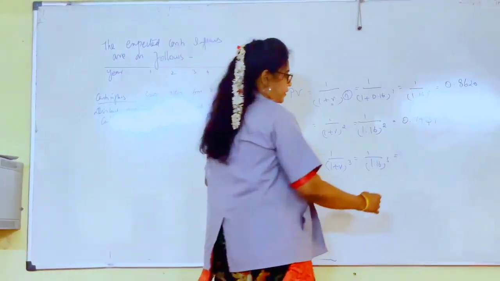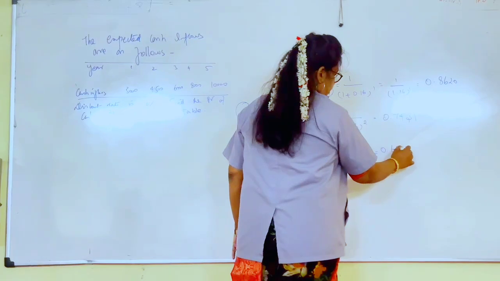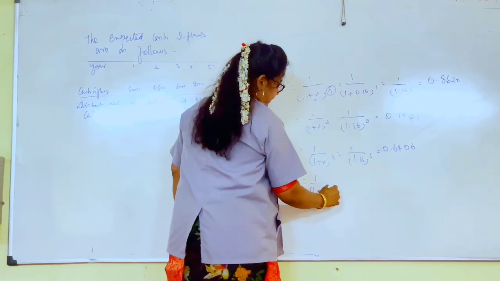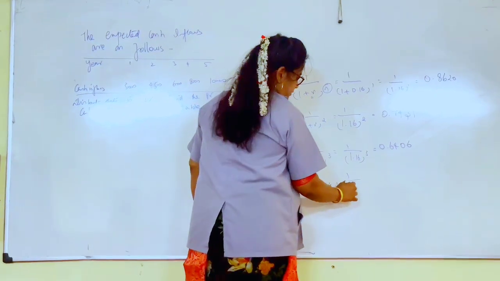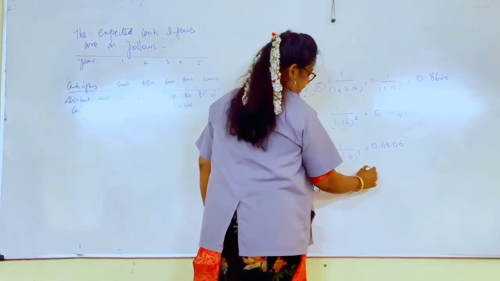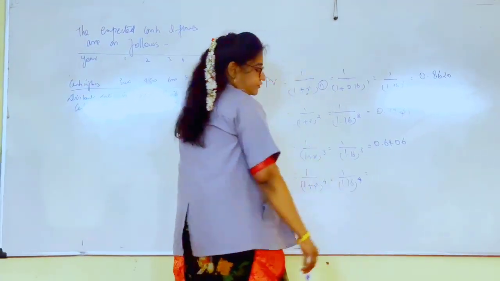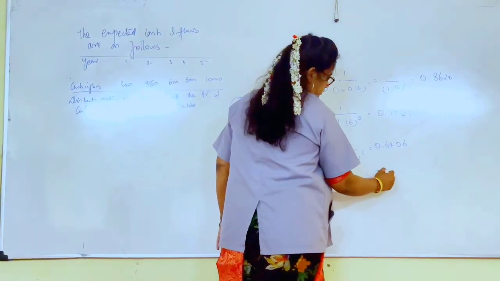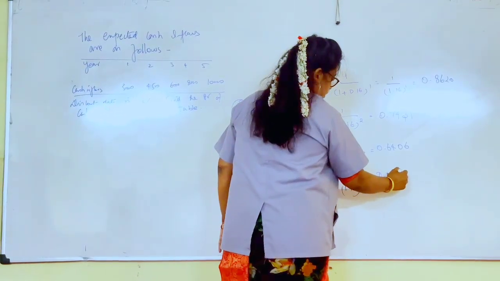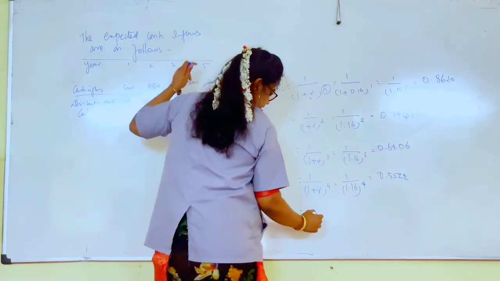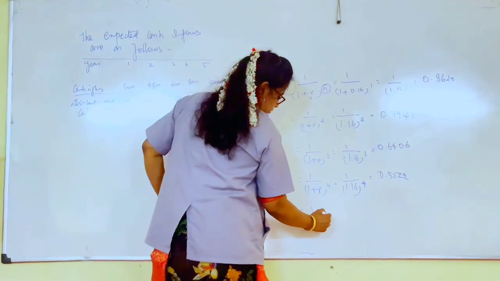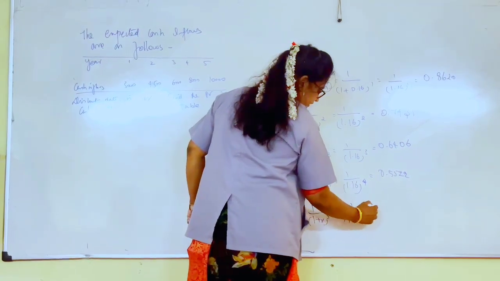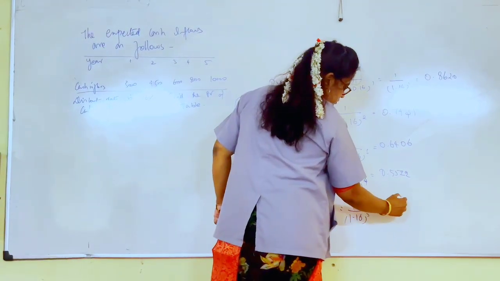0.6406. Okay. Now for the fourth year. Because see guys, this is the same calculation for any kind of rate that you are given. So for the fourth year it would be 0.5522. Then for the fifth year, because we have 5 years given, 1.16 to the power of 5 is equal to 0.4761.